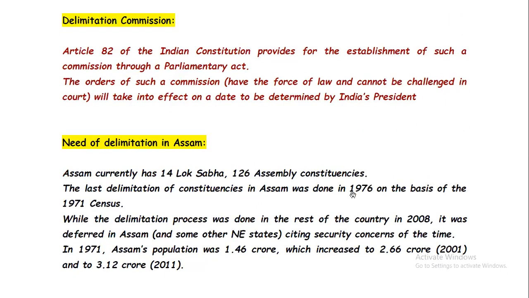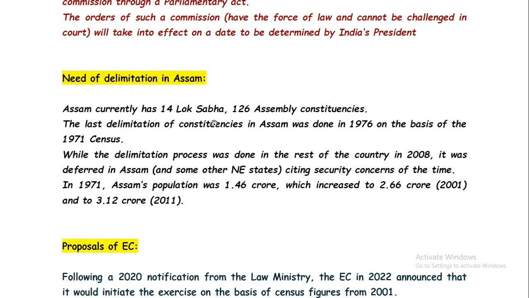Then why does the need for delimitation come up in Assam? Assam currently has 14 Lok Sabha and 126 assembly constituencies. The last delimitation of constituencies in Assam was done in the year 1976 on the basis of the 1971 census. So the last delimitation process was done with respect to 1971 census data in the year 1976.